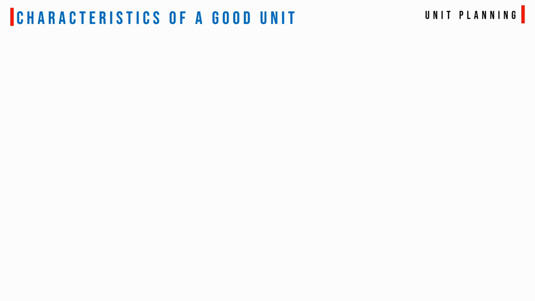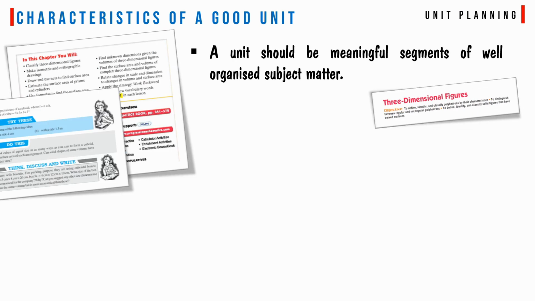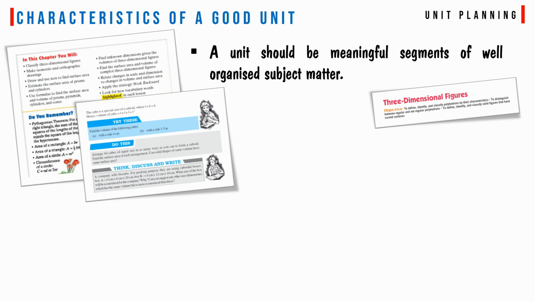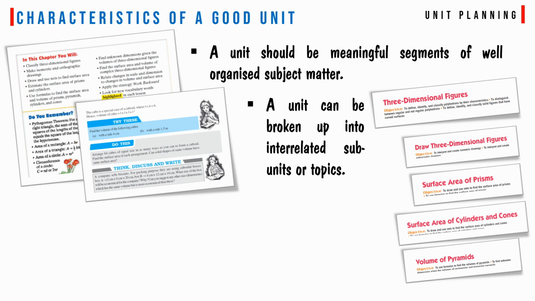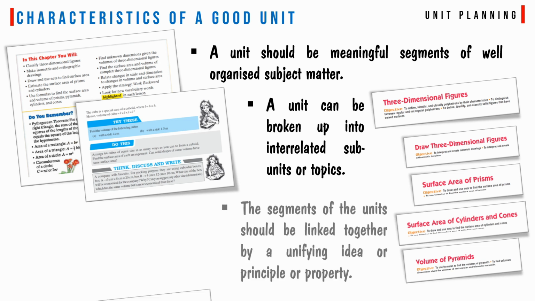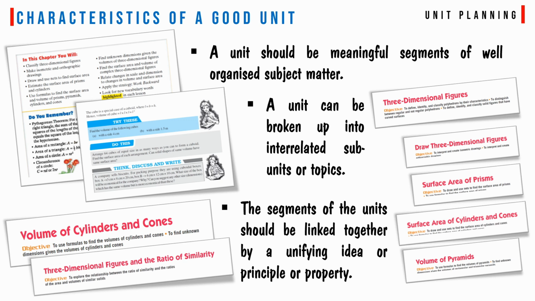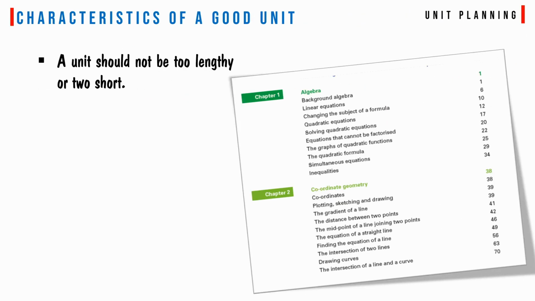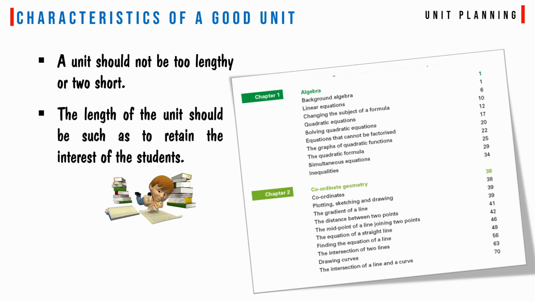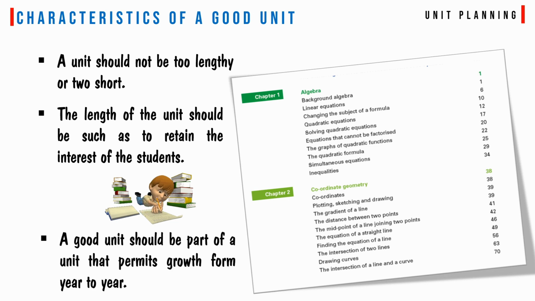Characteristics of a good unit plan. A unit should be a meaningful segment of well-organized subject matter. A unit can be broken up into interrelated subunits or topics. The segments of the unit should be linked together by a unifying idea or principle or property. A unit should not be too lengthy or too short. The length of the unit should be such as to retain the interest of the students. A good unit should be part of a unit that permits growth from year to year.